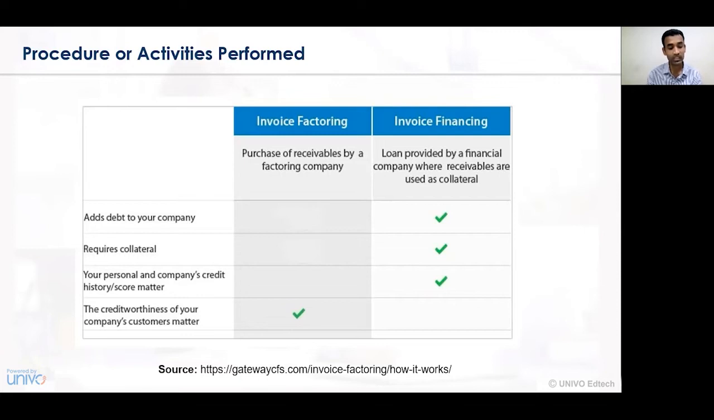The next, fourth perspective, the creditworthiness of your company's customers matters, is the concept of invoice factoring, wherein the purchase of receivables by a factoring company can be understood, and it identifies the creditworthiness of a particular firm. So based on the creditworthiness, the factoring or purchasing of receivables will be undertaken, and the factoring company's decisions are being made on those levels.